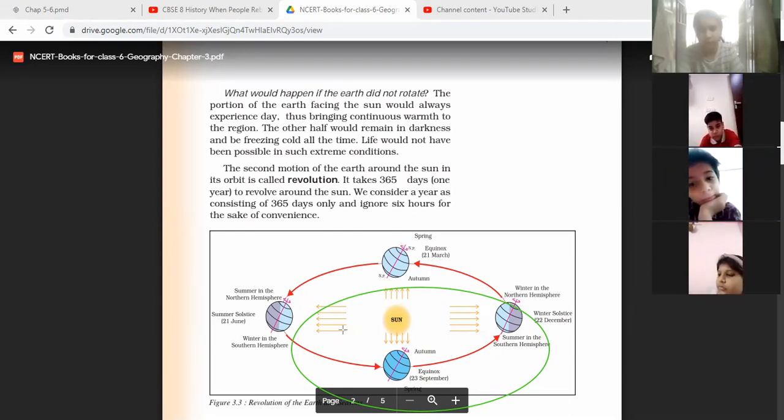Due to this elliptical, elongated shape, in some positions the earth is close to the sun, and in other positions the earth is far from the sun. Look here. At position number 1, the earth is near to the sun. But if we compare that position, that is far. The earth is far from the sun. It is only because of this elongated elliptical path.